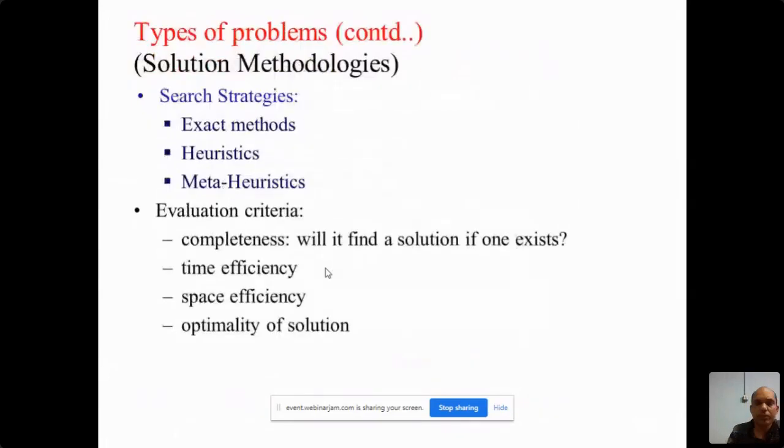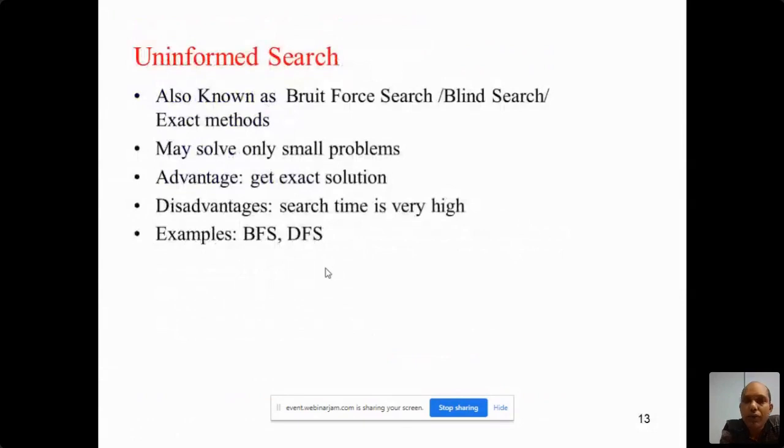So let us start with uninformed search, which is also known as brute force search, blind search, or exact methods. This uninformed search you may apply only for a small problem. It is not feasible for complex and large problems.